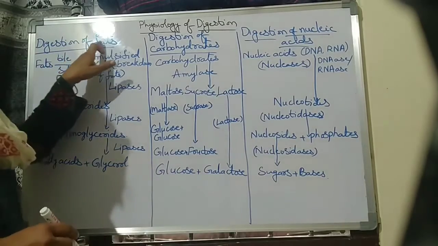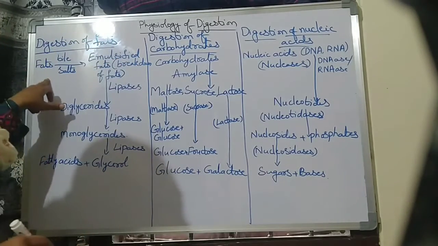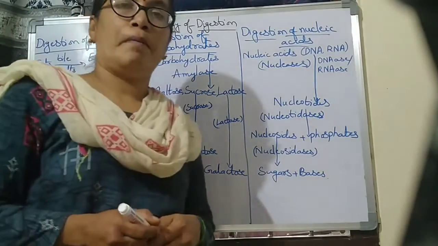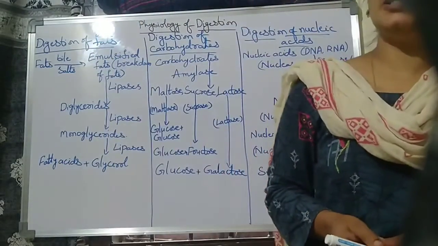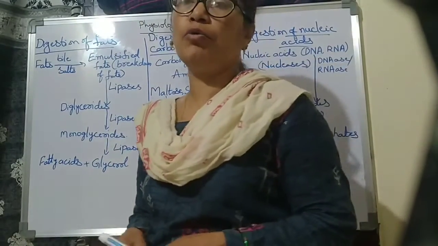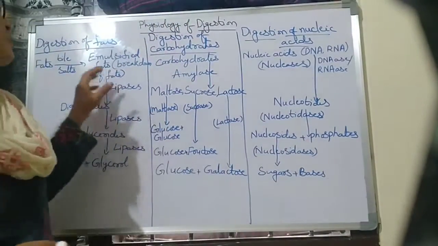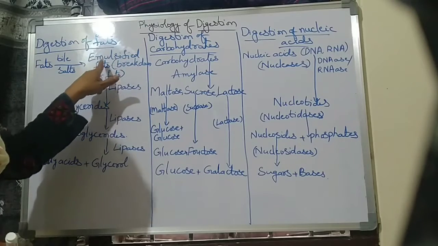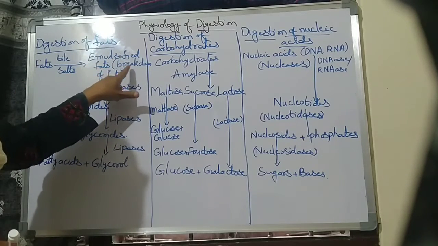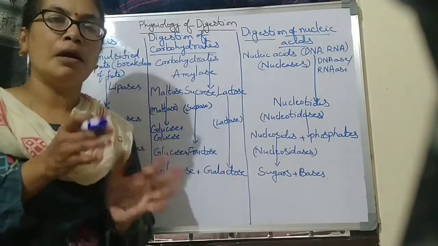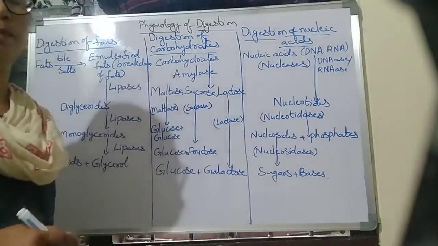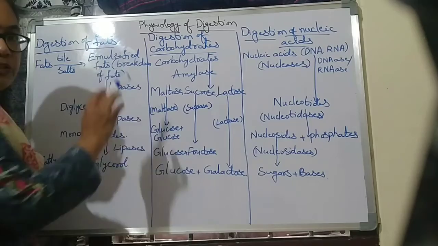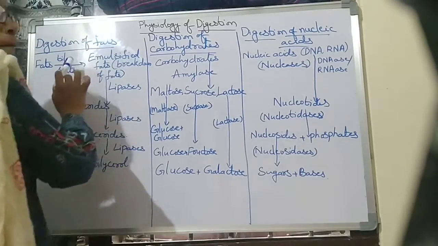Now, digestion of fats. Fats are digested by the bile salts present in the bile juice. Bile juice contains no enzymes, but it contains bile salts. The bile salts convert the fats into emulsified fats. Emulsification means the breakdown of fats into small pieces, small particles.